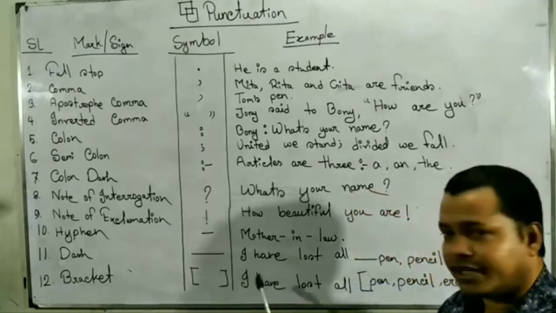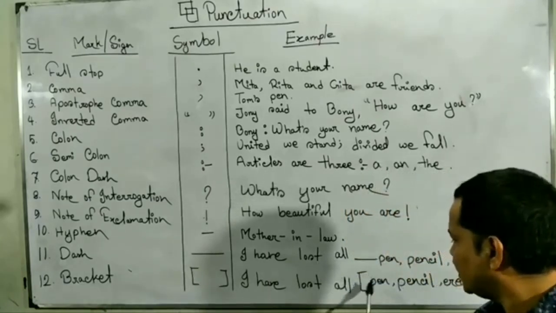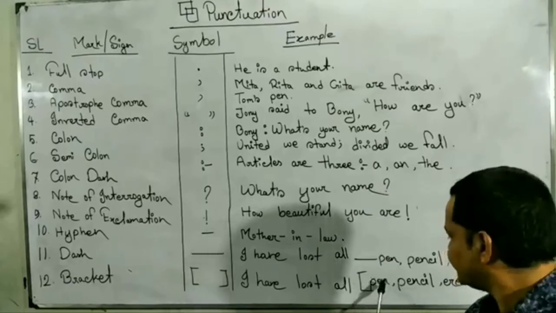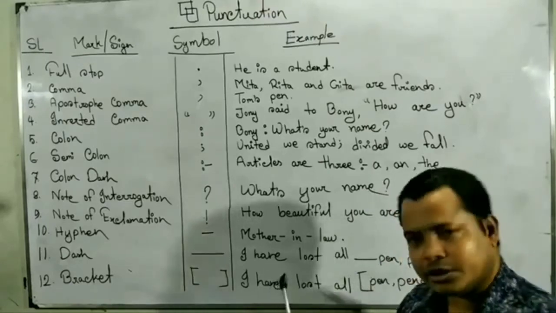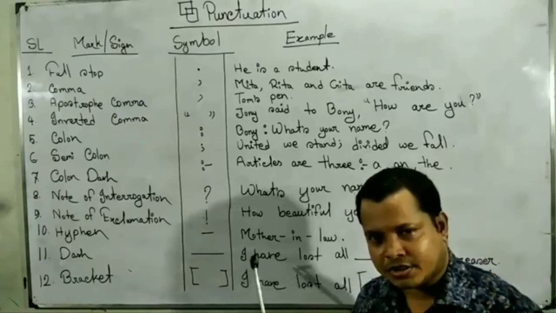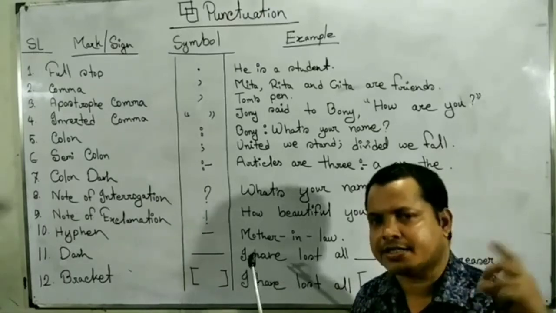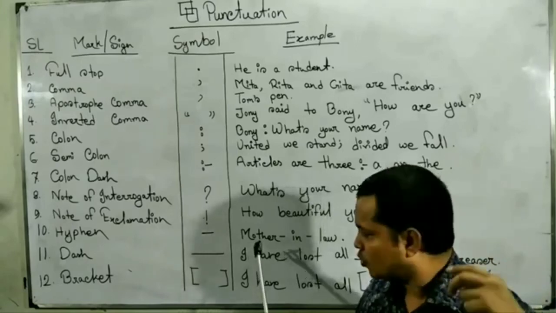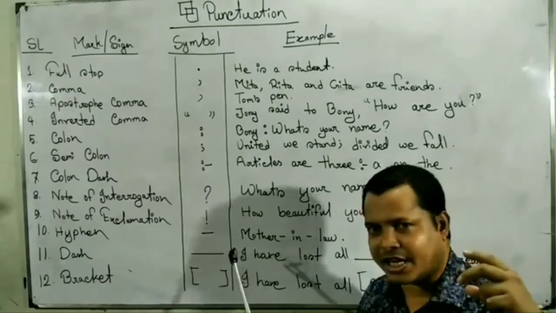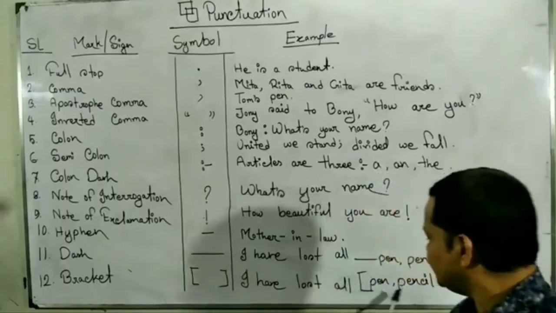Number 12, bracket sign. For example, I have lost all. Within bracket, pen, pencil, eraser. We know that when a word or a phrase or a sentence is less important, there we should write and we must write it within bracket.